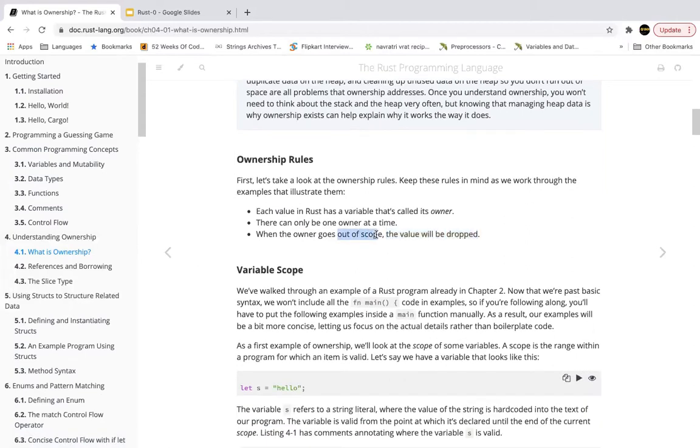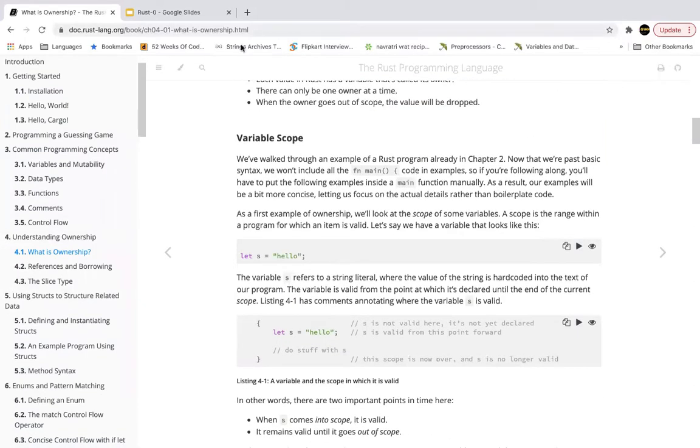So when we talk about scope, what is variable scope in Rust? Let us take a look. I'm sure you would have seen the previous programs, previous videos, or gone through the previous chapters. Here we have kind of missed chapter 2 in my video series, but you can always go back and take a look. We are just using basic syntax, so I'm sure you should be fairly familiar with that, like using function main, for example, in code examples to write the main functions. So we'll use the basic boilerplate code that we have been using so far.